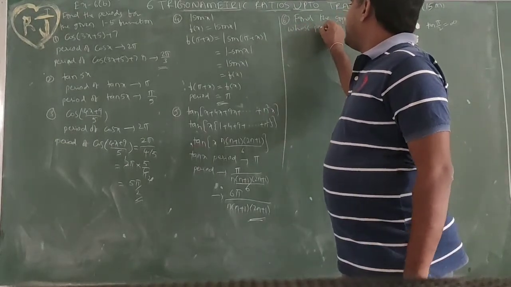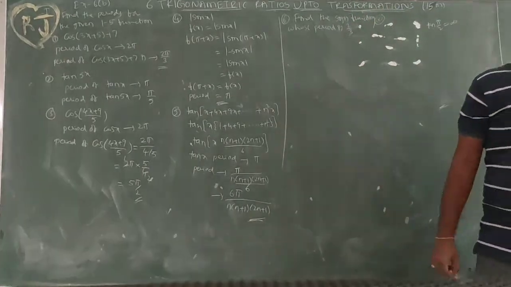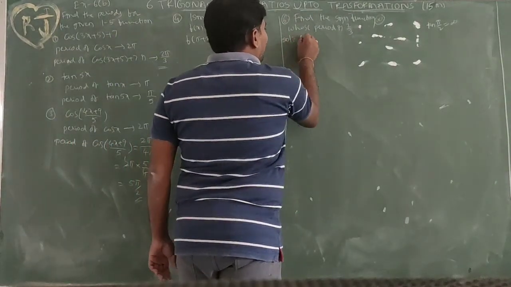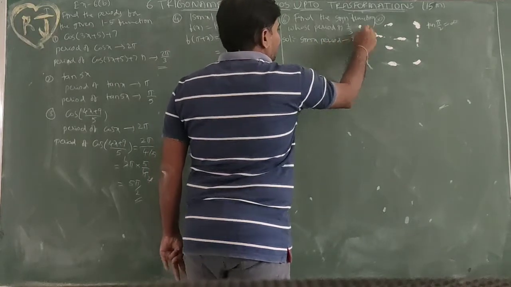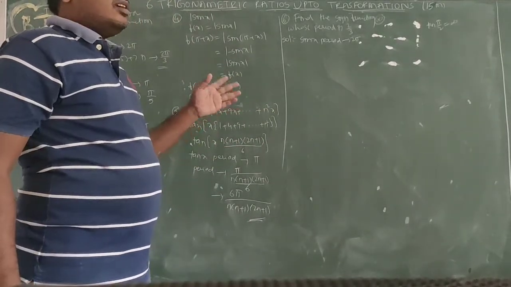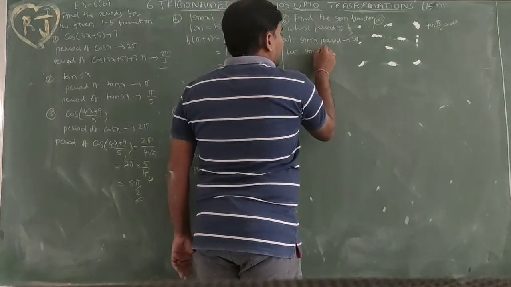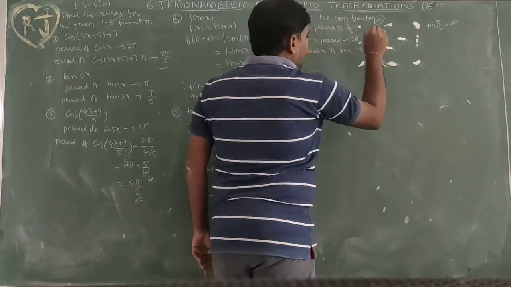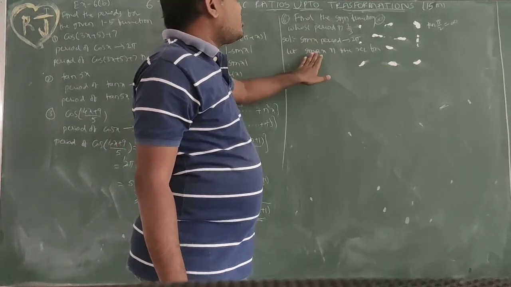First, the period of sin x is 2 pi. We need a sine function, so let the x coefficient be a. I am taking sin ax as the required function, the sine function whose period is 2 by 3.